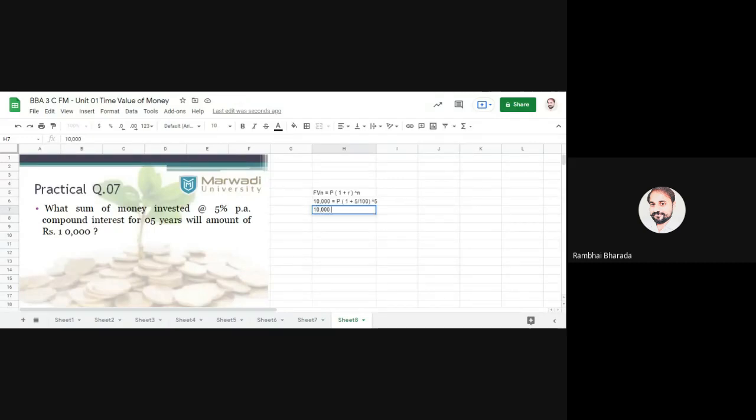So 10,000 is equal to P in bracket 1 plus 0.05, which is 1.05 raised to 5. So 10,000 is equal to P times 1.05^5.